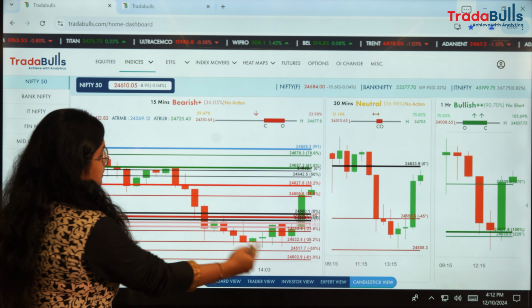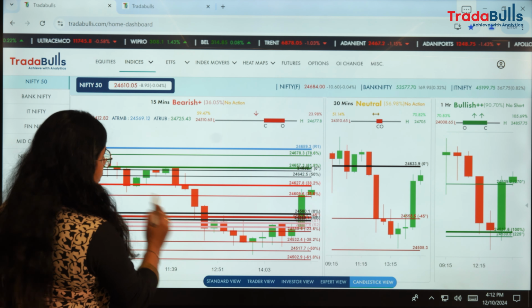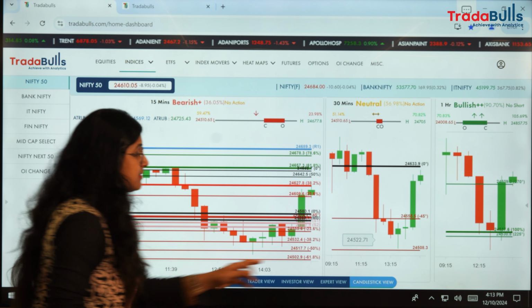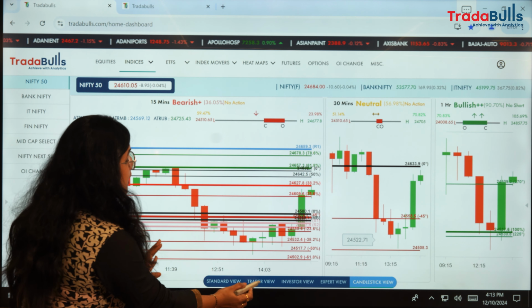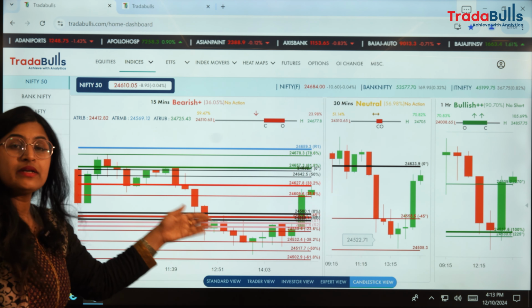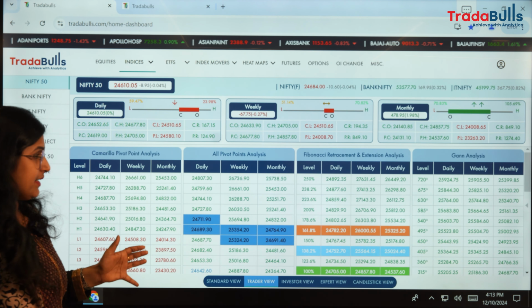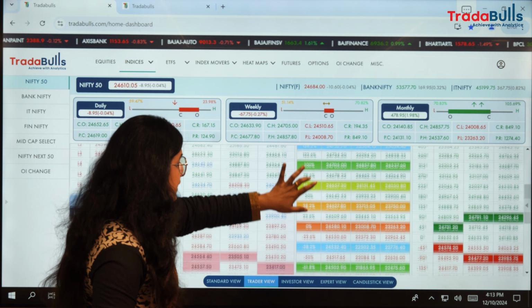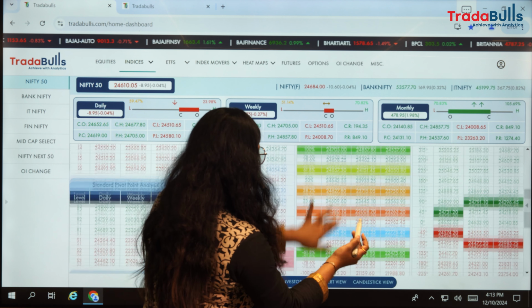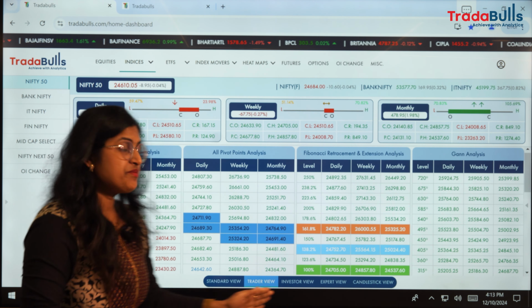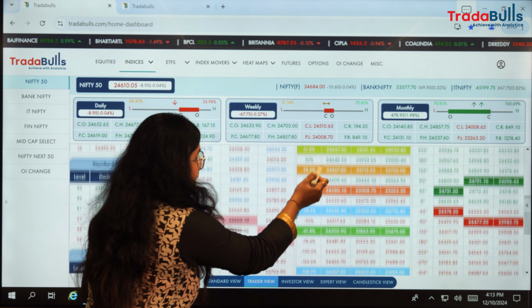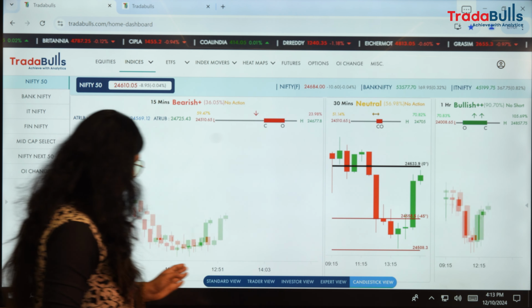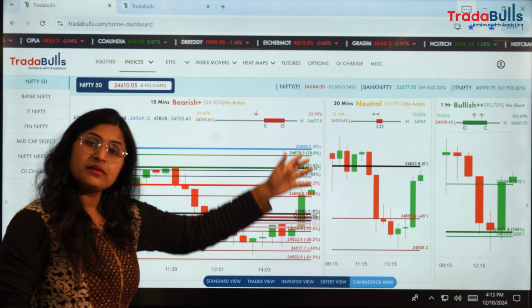If you see in the 15 minutes chart, we can see the market, although it had fallen down, took exact support at 24,532, which is minus 38.2 of our Fibonacci analysis. So let's connect this movement with the data points that we are giving in our trader view. In the Fibonacci retracement and extension analysis, we look at the daily, weekly and monthly time frames. From the daily time frame, minus 38.2% is 24,532, exactly where the market picked up momentum and ended up being bullish.